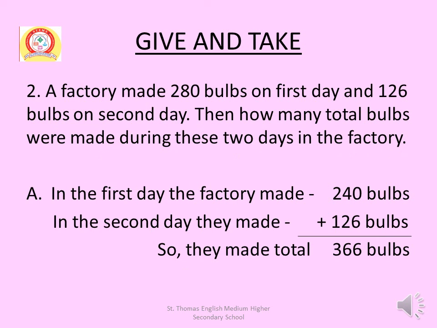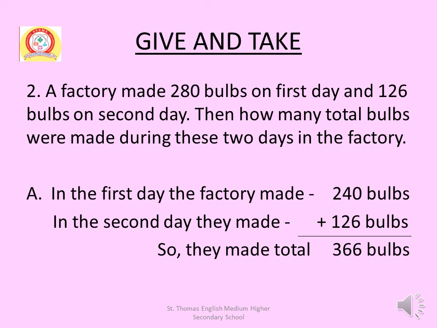Second question. A factory made 280 bulbs on the first day, 126 bulbs on the second day. Then how many total bulbs were made during these 2 days in the factory? Answer. In the first day, the factory made 240 bulbs. In the second day, they made 126 bulbs. So to get the answer, you have to add 240 bulbs plus 126 bulbs.